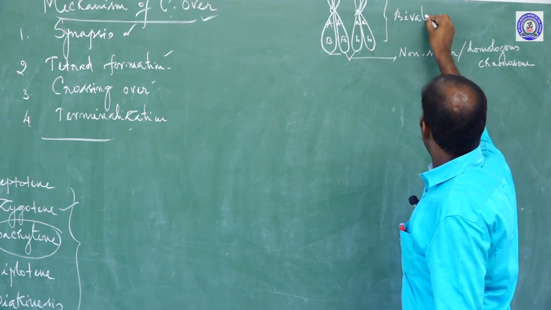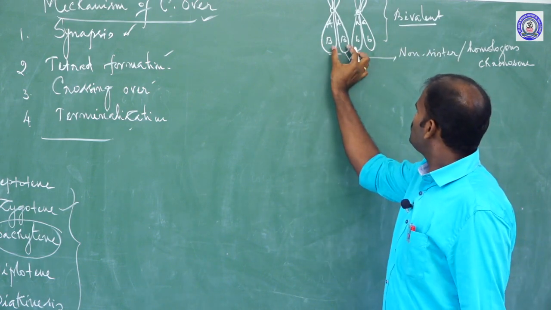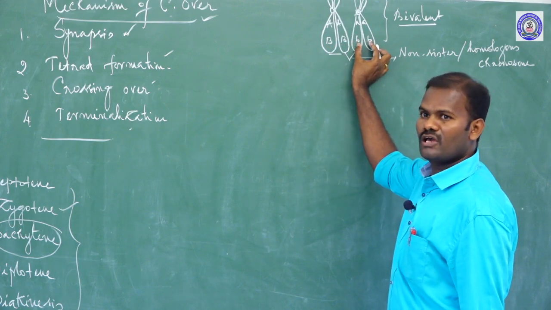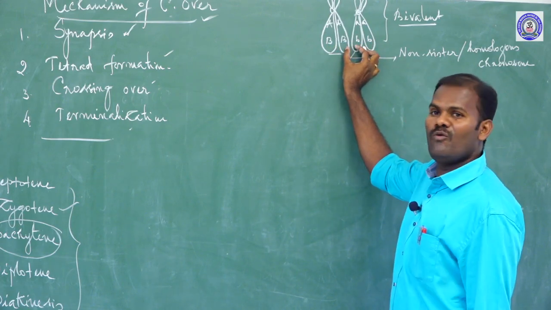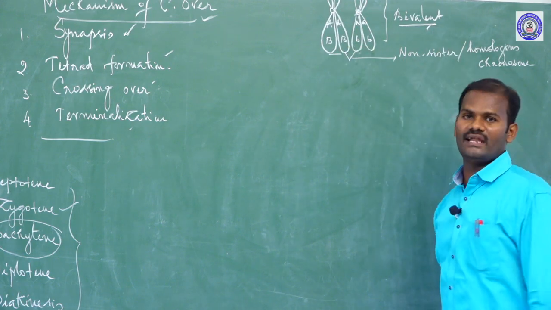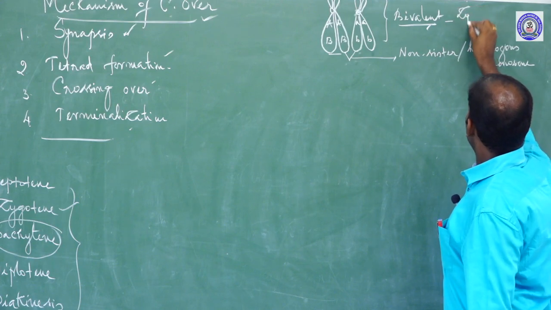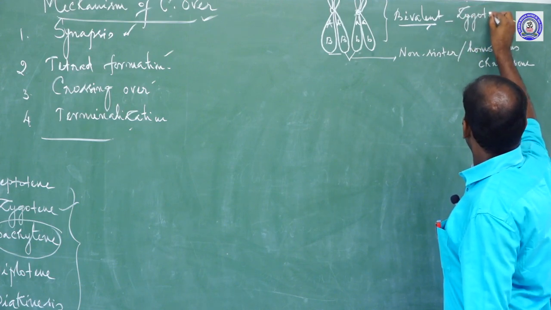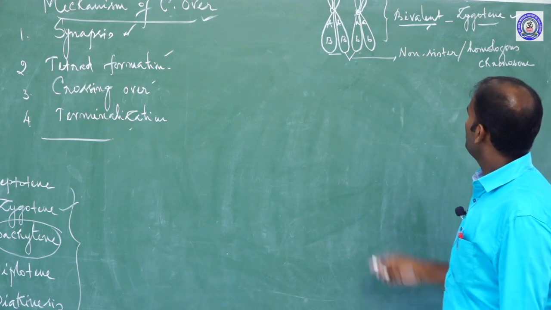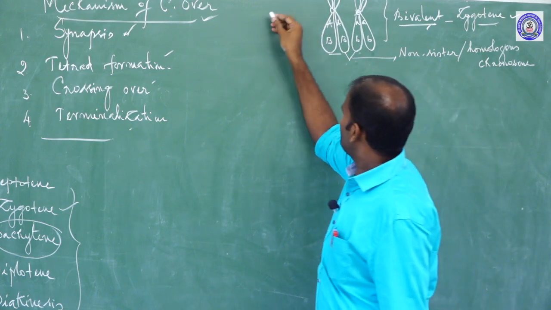You know what a bivalent is? Bi means two, I mean two homologous chromosomes. These are the homologous chromosomes. When the pairing of homologous chromosomes is initiated, the result is called a bivalent. So bivalents form in the zygotene stage of prophase 1 of meiosis 1. This phenomenon is called synapsis.